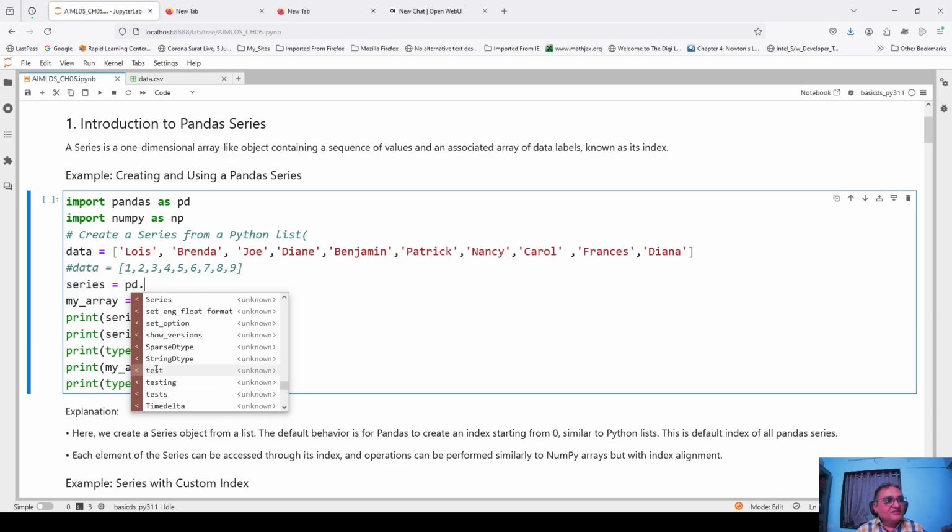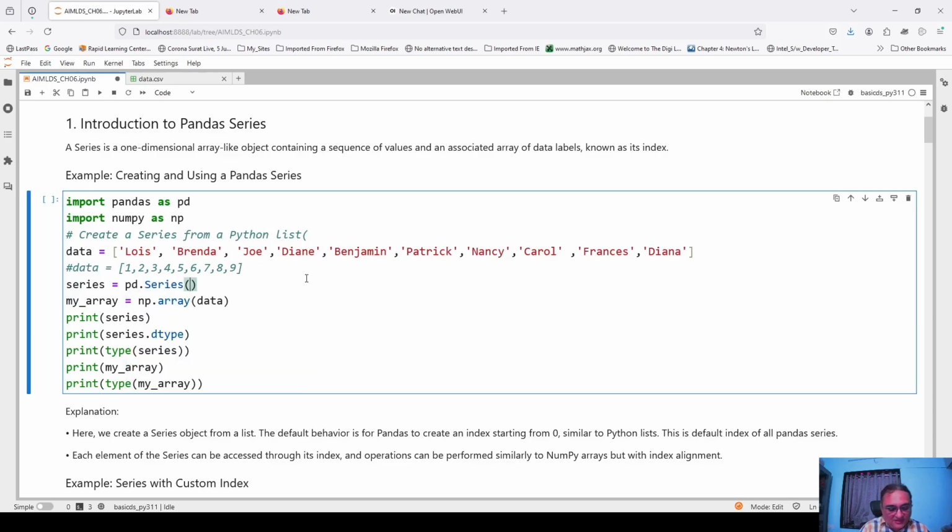And here there is such a word. So let us use that word, and in parentheses I will give the argument as my data. My data currently is this, so I will create the series. Similarly, I can also create a numpy array, but about that I will talk afterwards. So let us comment out that thing, and series only. Everything about numpy I am commenting out, because we have seen more than enough of numpy in the previous two chapters.